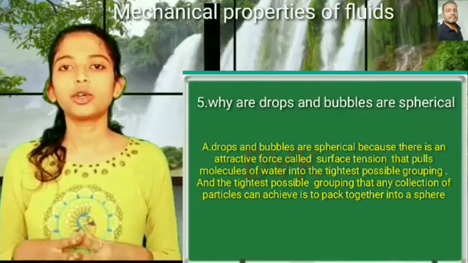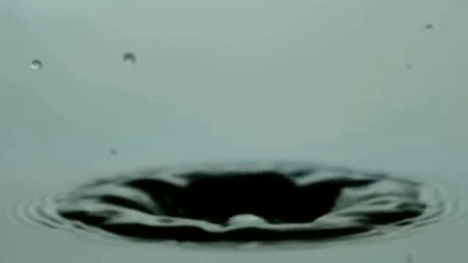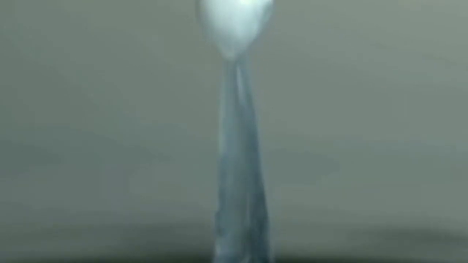Fifth question, why are drops and bubbles spherical? Drops and bubbles are spherical because there is an attractive force called surface tension. This surface tension pulls the molecules of water into the tightest possible grouping.